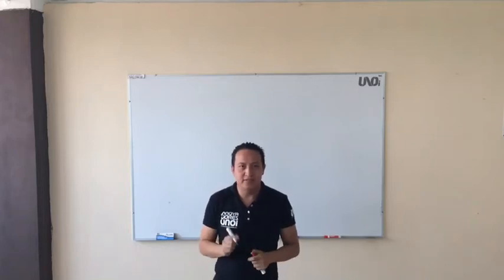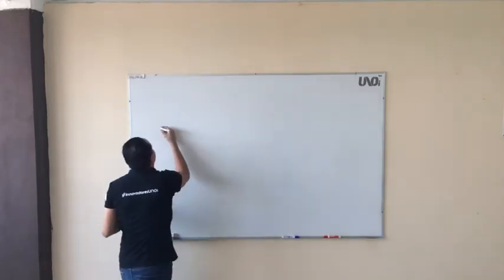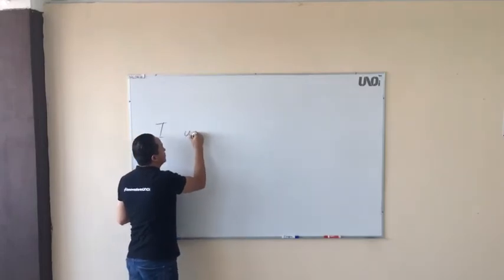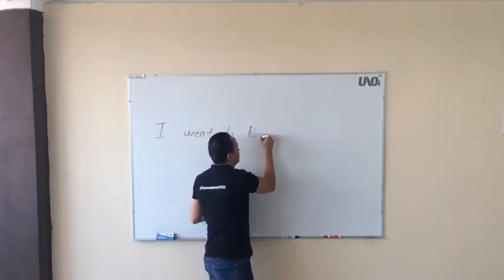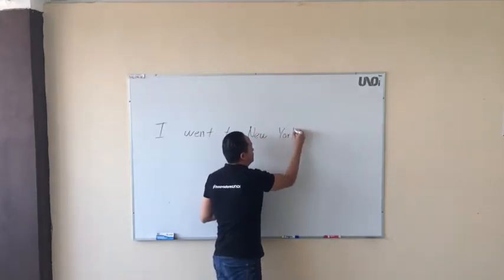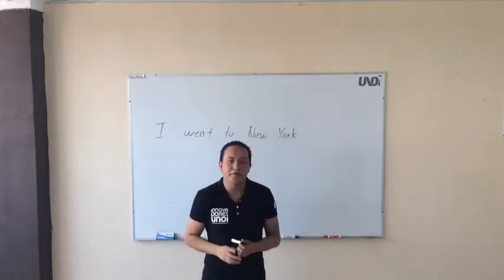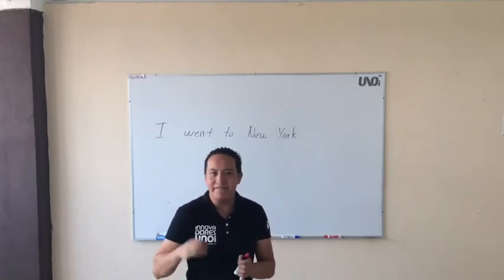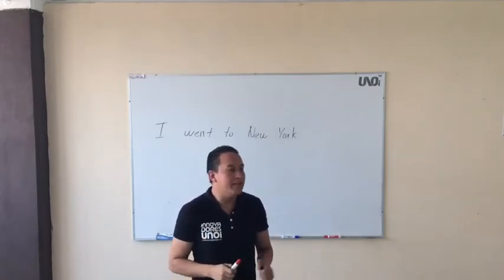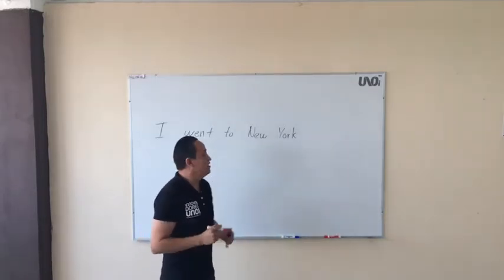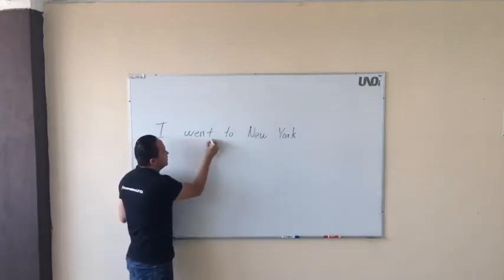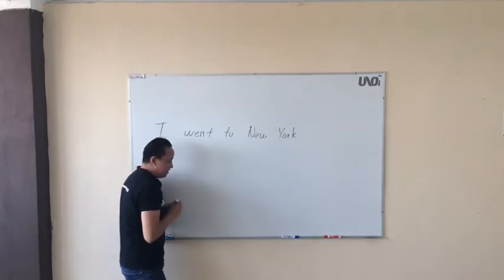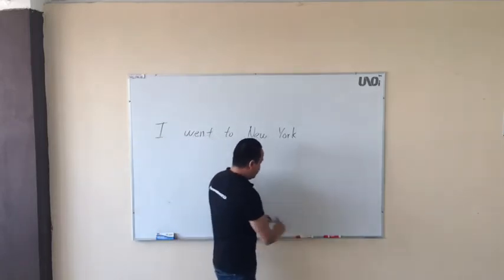Simple past tense, look, sentence. That is, I went to New York, right? That is simple past. So to have a very fast review, how do you know that that is a simple past sentence? Because the sentence includes a verb in past, right?